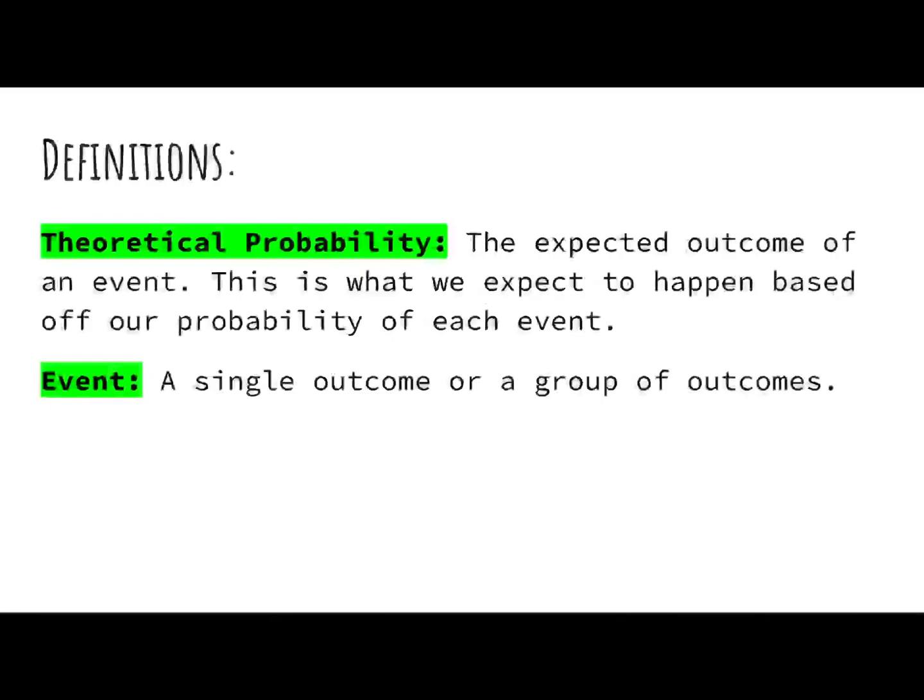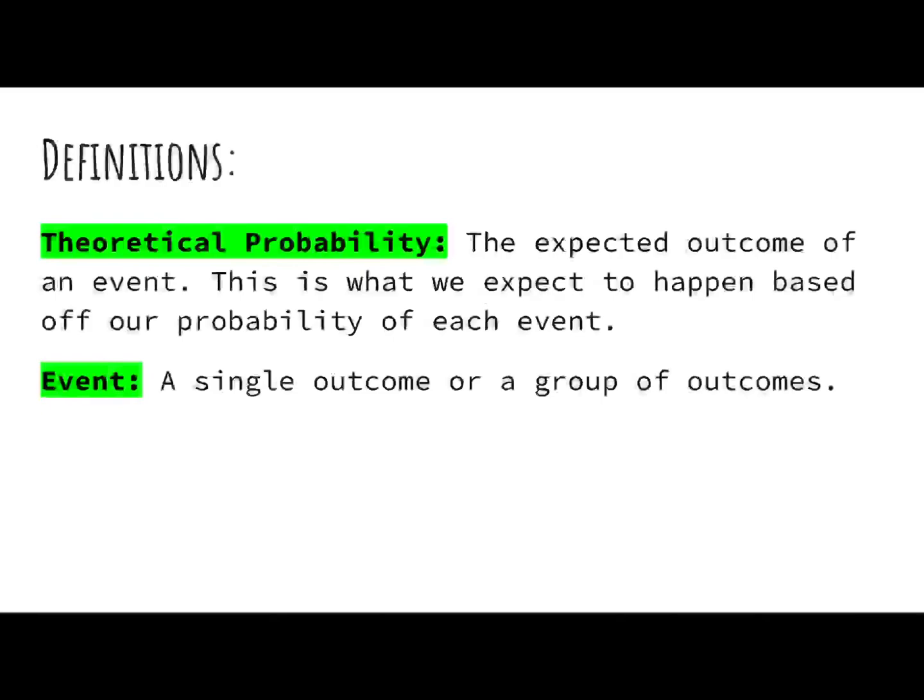So the first definition we got is that of theoretical probability. Theoretical probability is the expected outcome of an event. This is what we expect to happen based off our probability of each event. And then an event is a single outcome or a group of outcomes. So theoretical probability is kind of like what we were doing in class yesterday. It's where we assume what is going to happen, but we don't actually carry out the event ourselves.